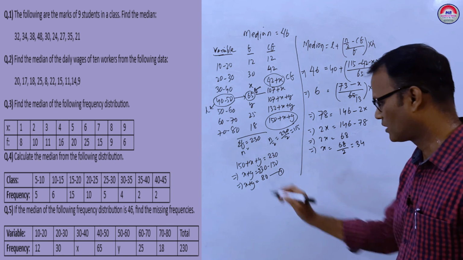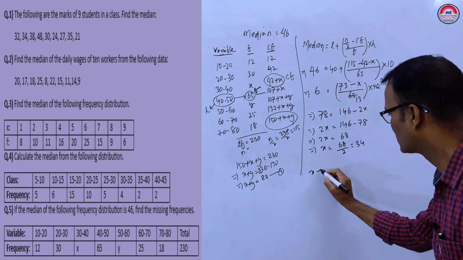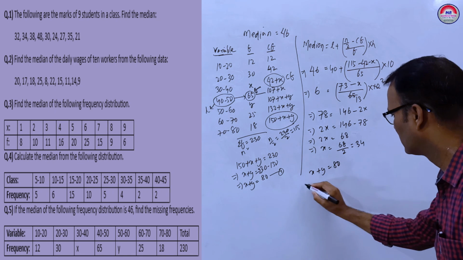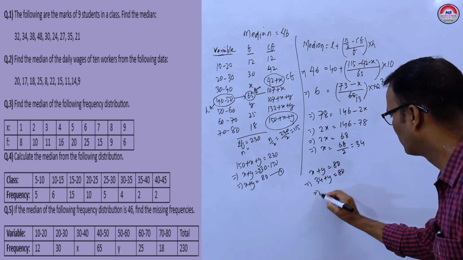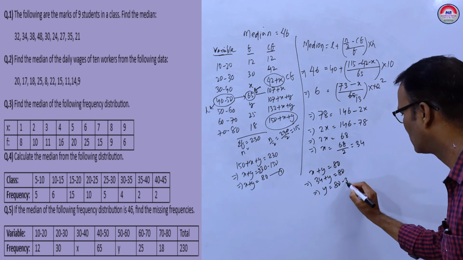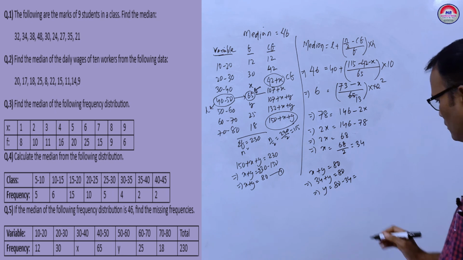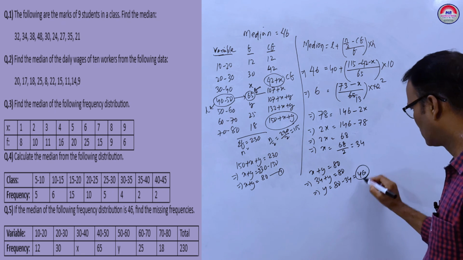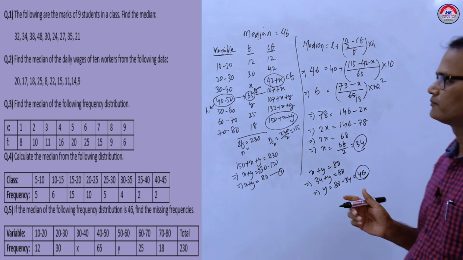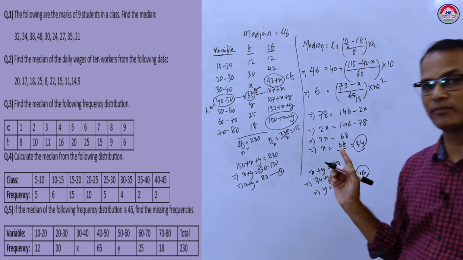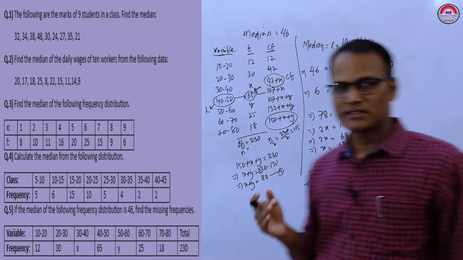x is 34. Now put the value in equation 1, x plus y equal to 80. That implies 34 plus y equal to 80. That implies y equal to 80 minus 34, that is equal to 46. So 34 is x and 46 is y. Okay. So this question is very important. So practice these questions.